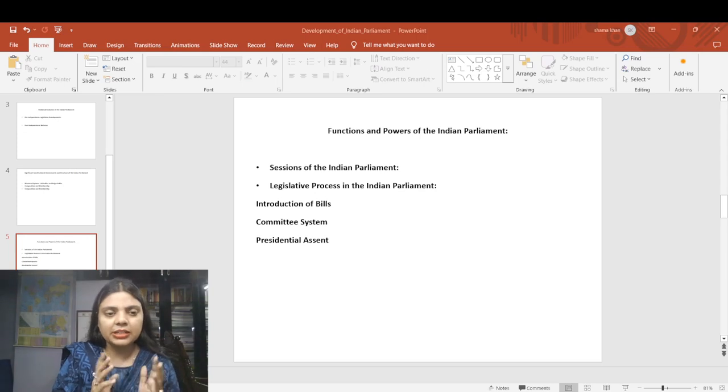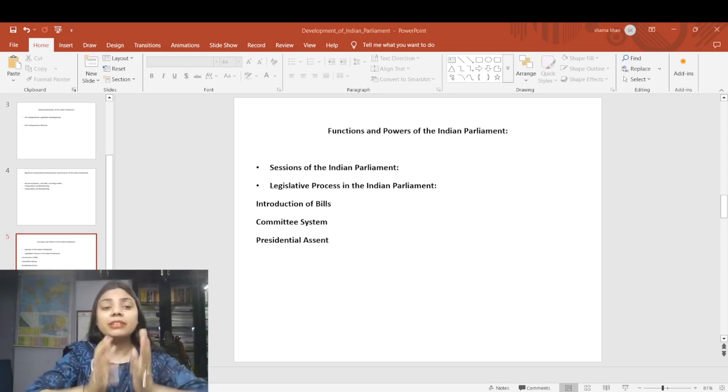There are 3 stages. You might have read already in your class notes or while reading your Lakshmikant. So each bill passes through 3 stages. First stage, introduction. Second stage, we see the discussion about it, and the committee gets established. In the third stage, we see again the conversation on the bill, and if there is a certain amendment which we have to see, then the bill moves to the second house, and the second house also has 3 stages, first, second and third, and if there are some changes, then again you might have read all this. I need not explain, otherwise the lecture will be very lengthy.